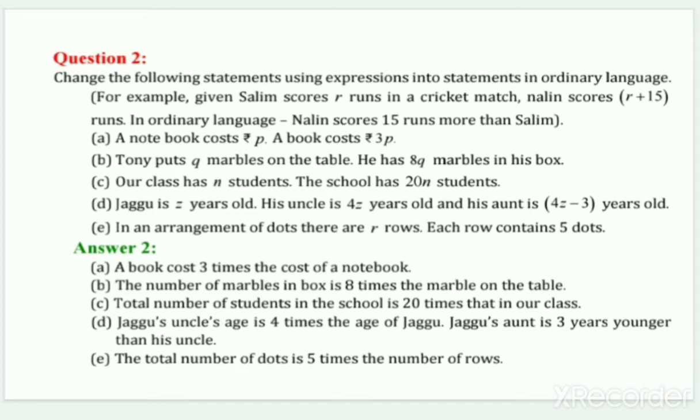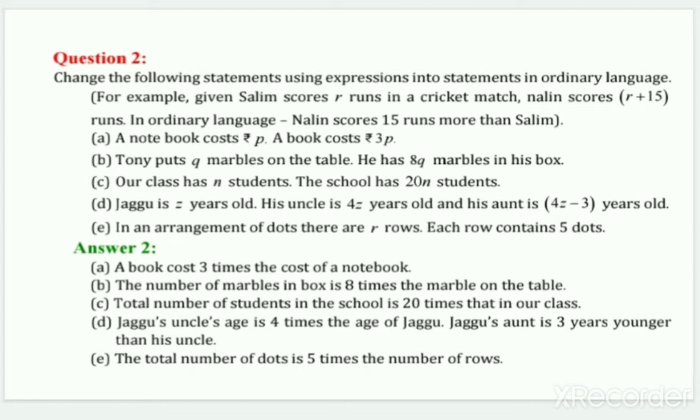Now the B part is, Tony puts q marbles on the table. He has 8q marbles in his box. So we'll write, the number of marbles in the box is 8 times the marbles on the table. Our class has n students. The school has 20n students. Total number of students in the school is 20 times that in our class.